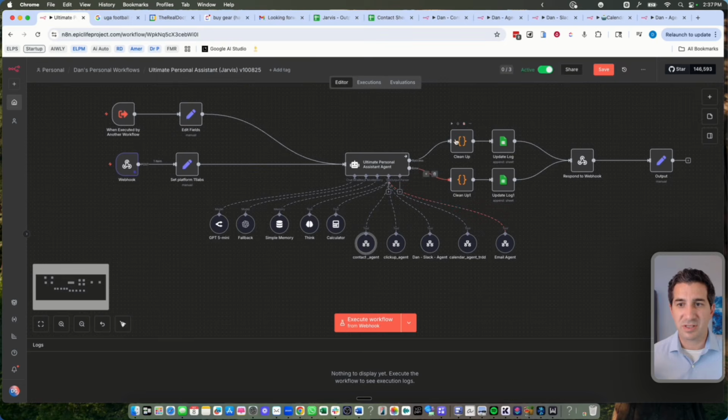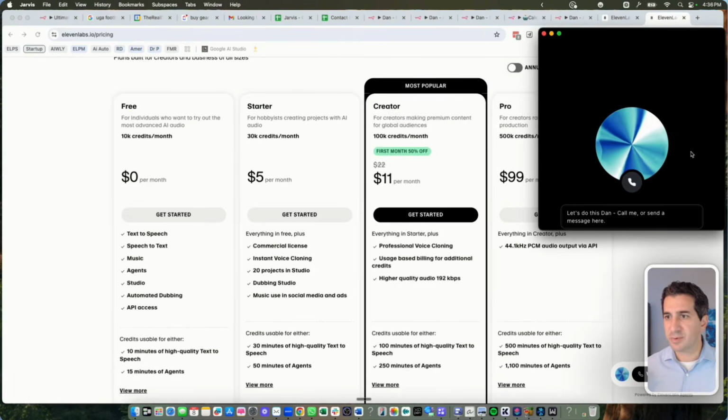After that happens, we just clean up some of the code, we update it in the log, and then we respond back, and that goes over to 11 Labs. So let me show you 11 Labs real quick. So 11 Labs is what is responsible for what you see over here. And this is really the interface so that you can do voice or text chat back and forth with your n8n workflows.